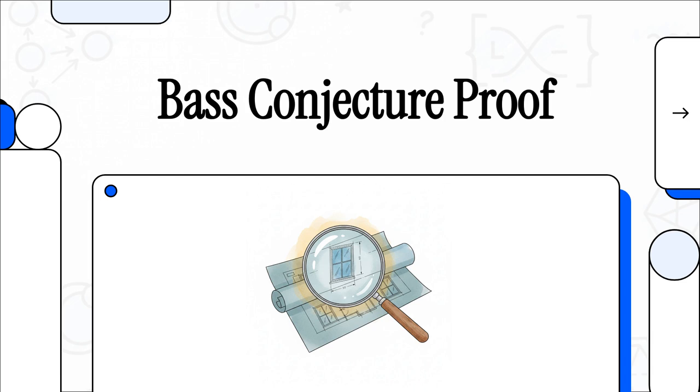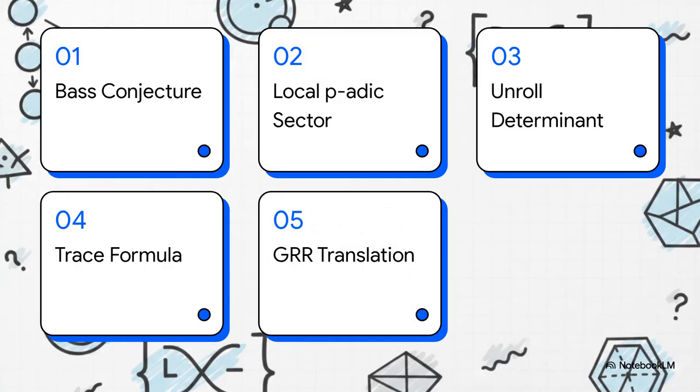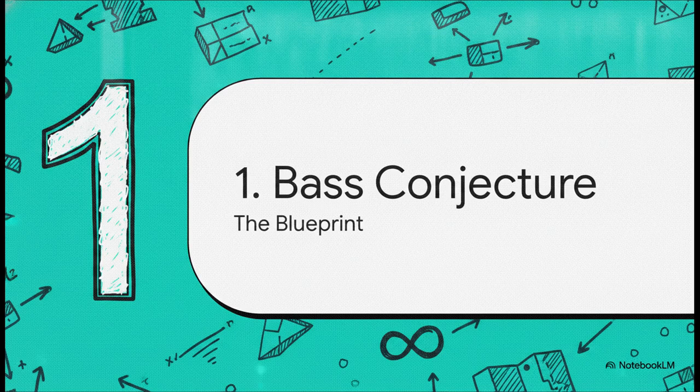Let's dive in. Here is our roadmap for tackling this dense proof. It's a multi-lens tutorial. We'll start with the Bass Conjecture blueprint, then move down into the local p-adic sector, unpack things by unrolling the determinant, zoom out with the Selberg Trace Formula, and finally, bring it all home with the Grothendieck Riemann translation. All right, let's jump straight into part 1, the Bass Conjecture blueprint.